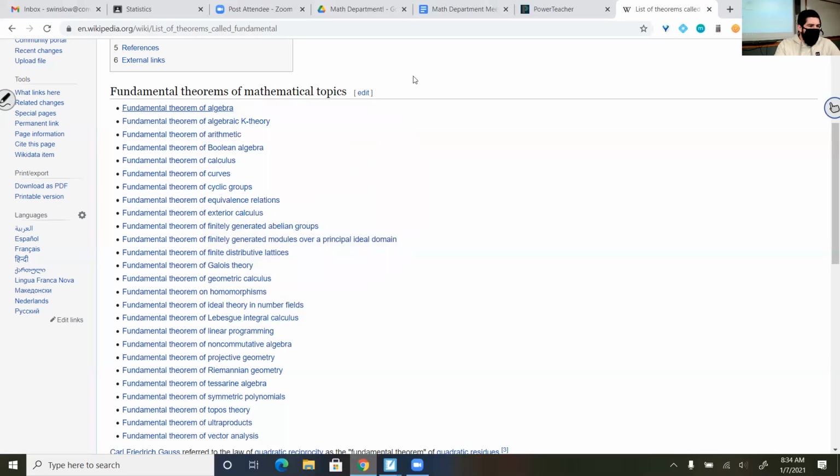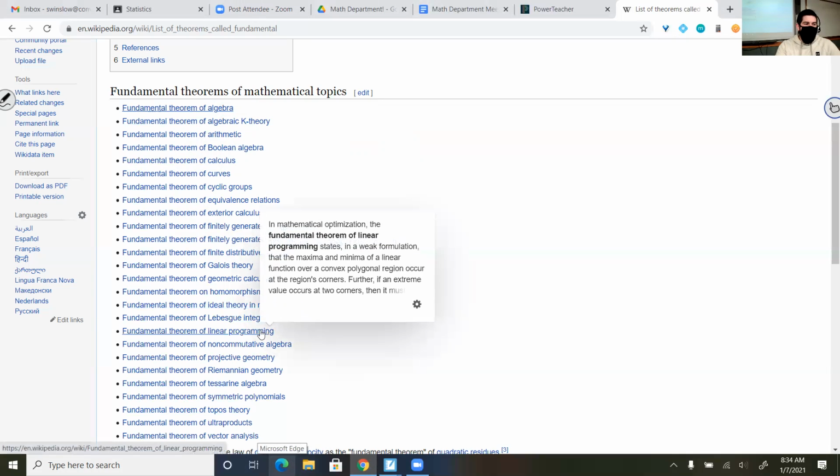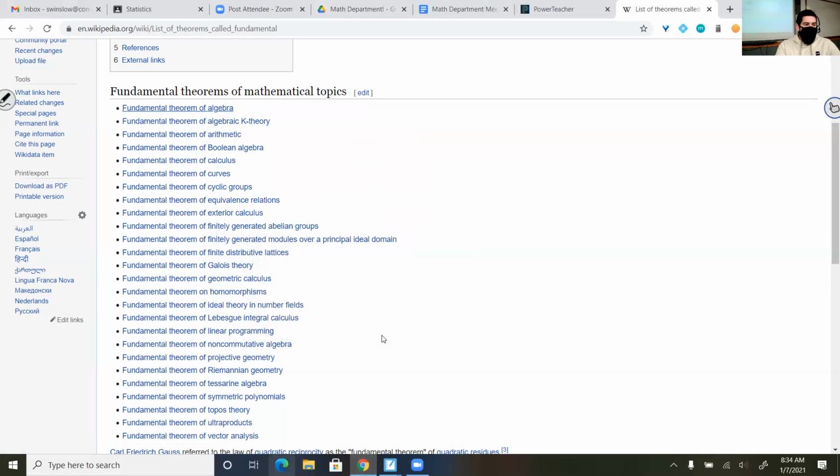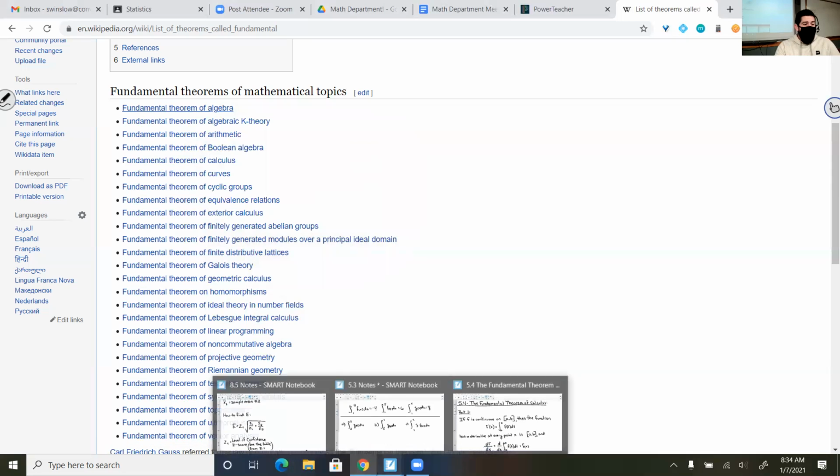So if you had some free time and you want to just kind of go through a lot of cool fundamental theorems that probably don't really make much sense unless you've taken the class, it's kind of cool to know how many fundamental theorems there are.